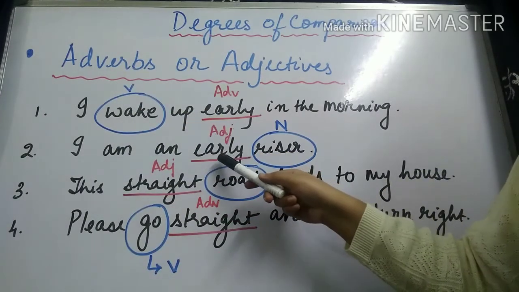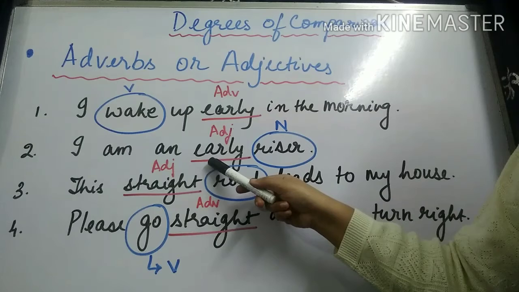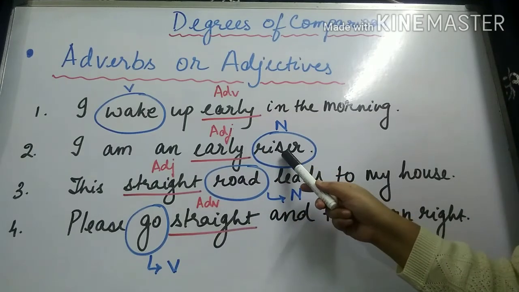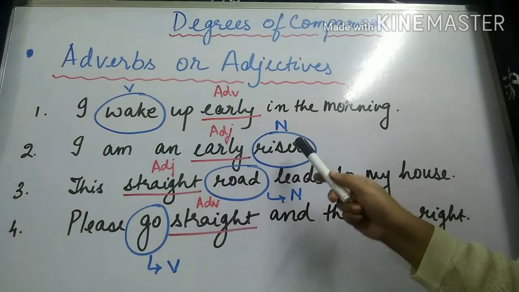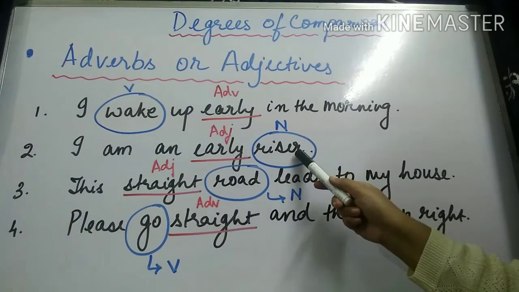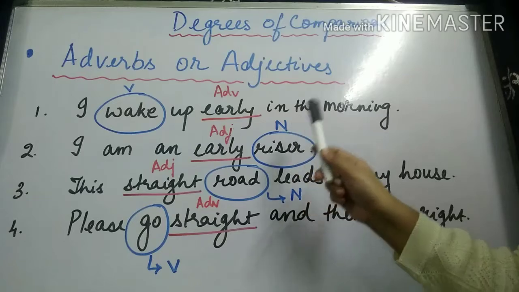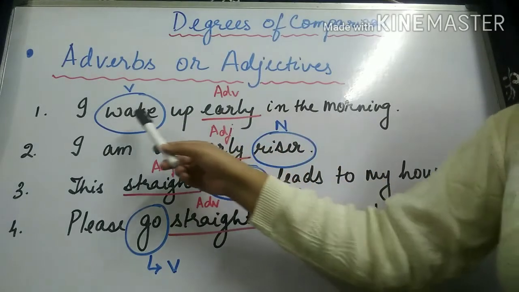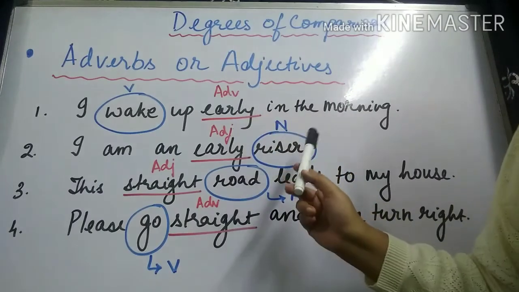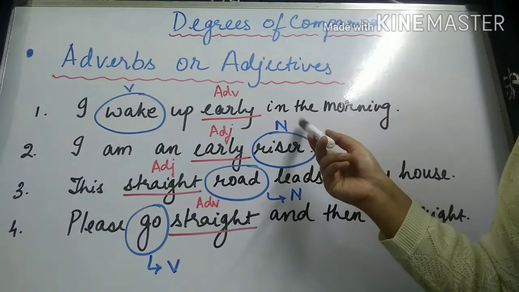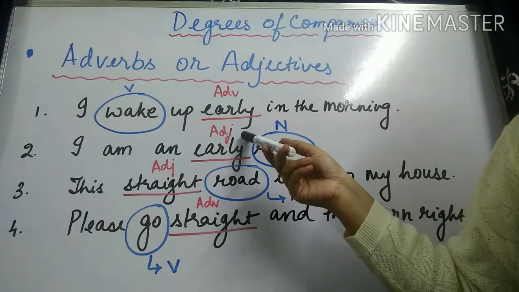While in sentence 2, the word early is modifying the noun riser. I am an early riser. What kind of riser? Early riser. So we know that a word which modifies a verb is called an adverb, and a word which modifies a noun is called an adjective.